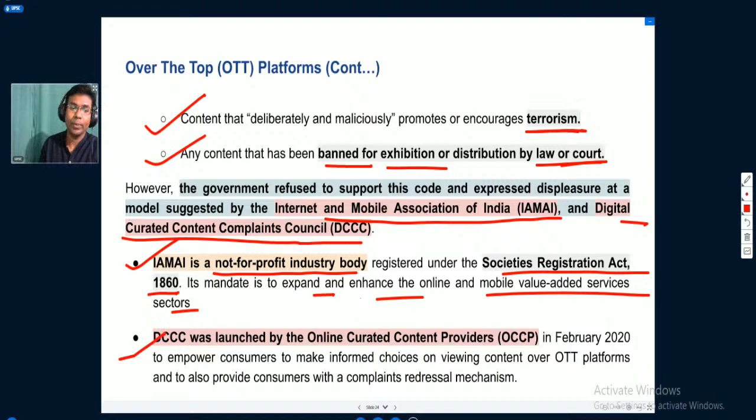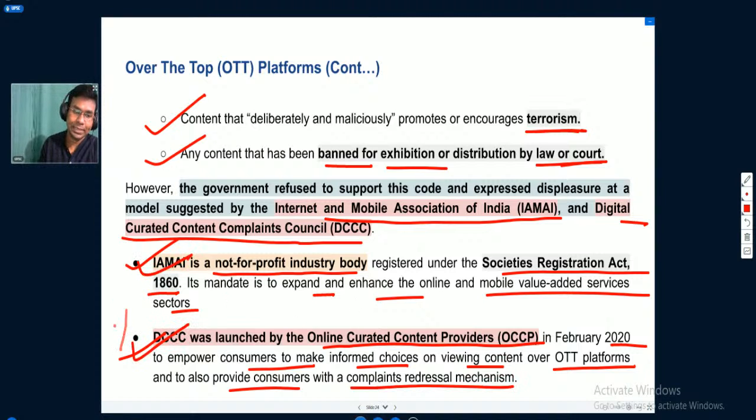Then when we talk about the Digital Curated Content Complaints Council, it was launched by the online curated content providers in February 2020 to empower consumers to make informed choices on viewing content on over-the-top platforms, and to provide consumers with a complaints redressal mechanism. So these are two important bodies. This was recently in the news. It is a very important topic for the mains exam.